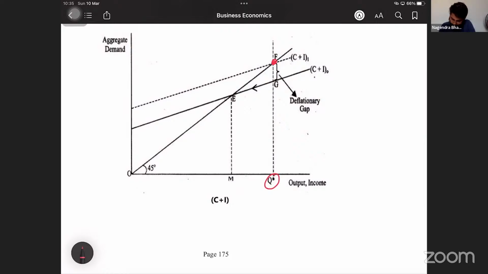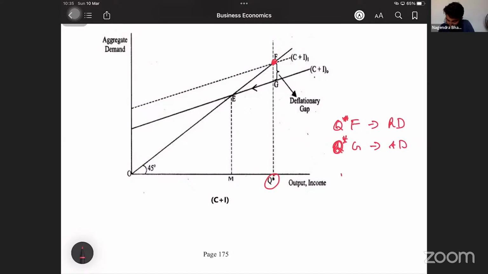But what is the actual demand? See, this is Q star F, the required demand. But what is the actual demand? Actual demand is equal to Q star G. That is the actual demand.